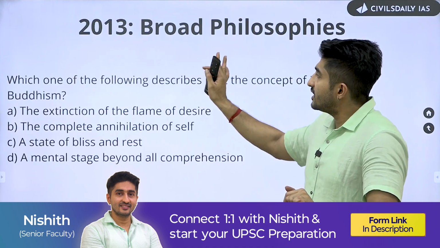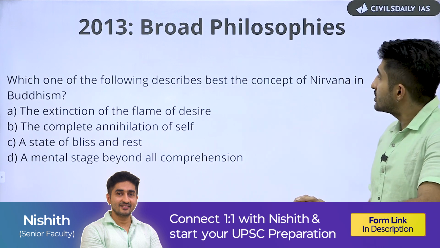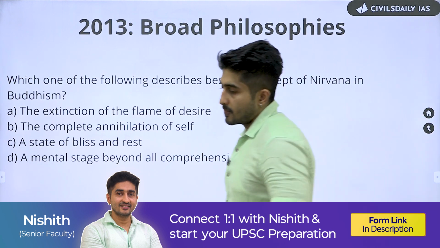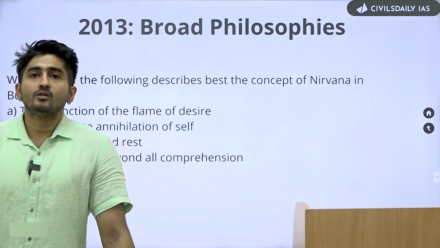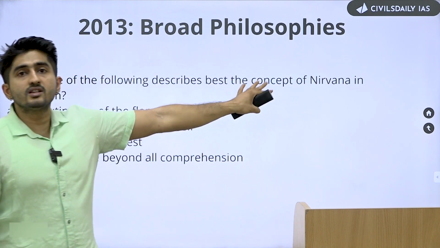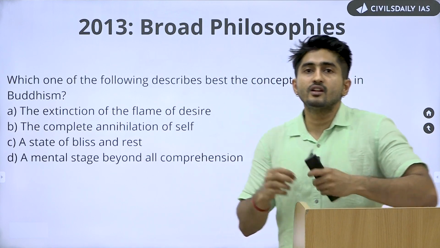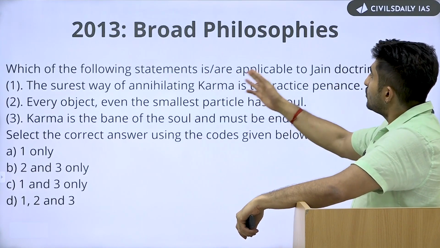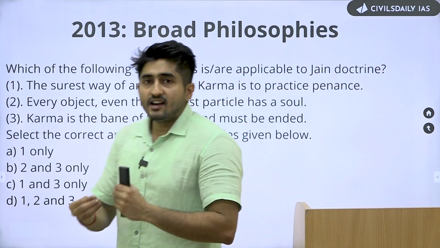Now, in 2013, the question which came on the basis of this theme of Jainism and Buddhism was, which one of the following describes best the concept of nirvana in Buddhism? Now, nirvana, if you take a standard 6th, 7th book of ancient history as well, wherever the chapter of Buddhism would be there, the concept of nirvana would be mentioned. It's a very basic philosophy and concept. So it started somewhere around with a broad philosophy of nirvana. Then again in 2013, it asked about the basic tenets of Jainism.